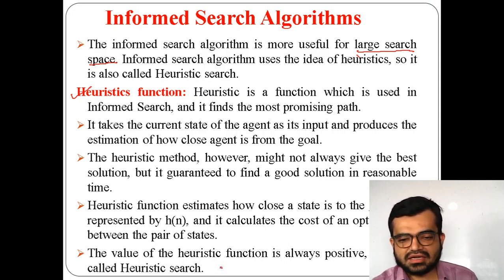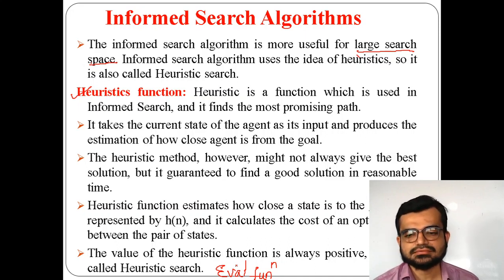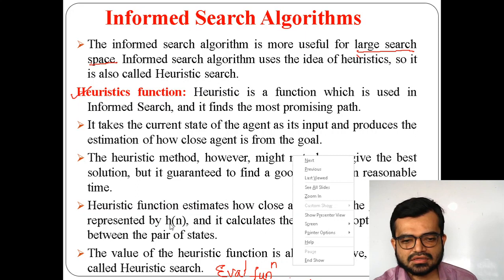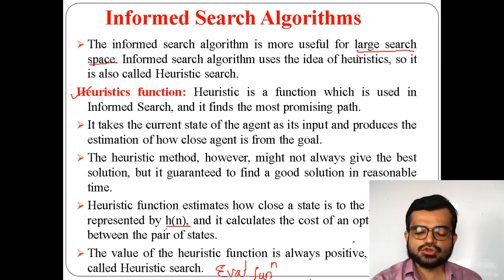This evaluation function determines which state from the current state is nearest, based on the cost. That's why the heuristic function is denoted as h of n, and it calculates the cost of the optimal path between a pair of states. So the heuristic function value should always be positive. It can't be negative.